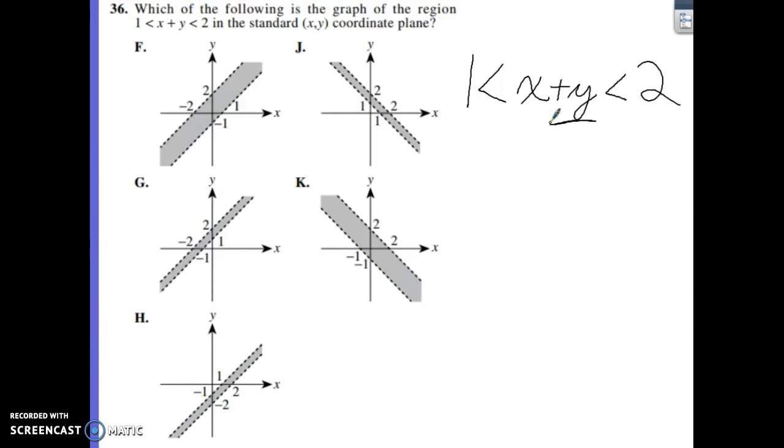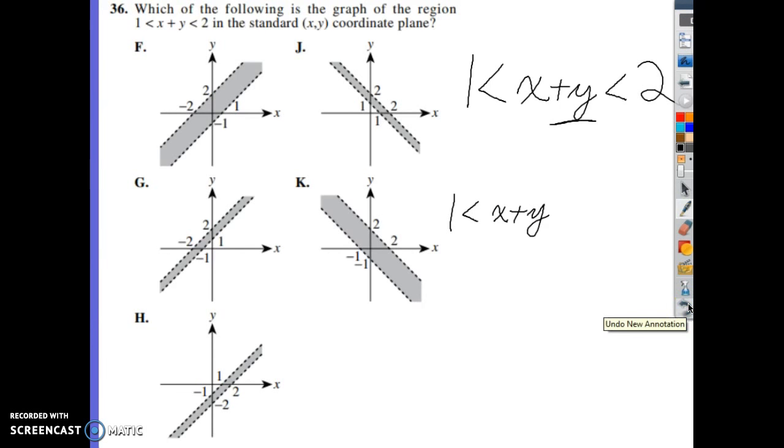Now, what we have here is two separate equations, and one way to think of this would be 1 is less than x plus y, and another one being x plus y is less than 2. You actually have two separate equations that they've put together.